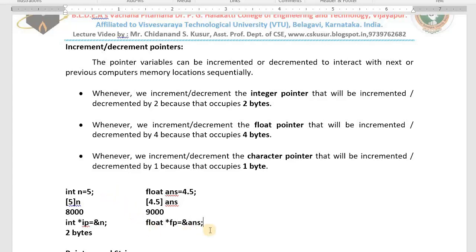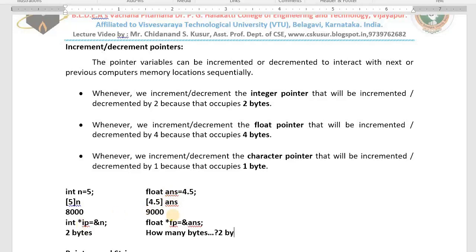My question is, how many bytes will this float pointer take? Can you tell me? This float variable will take 4 bytes. Like that, how many bytes will this float pointer take? In this example, n takes 2 bytes and the integer pointer also takes 2 bytes. In this example, answer takes 4 bytes. And the float pointer? 4? No, 2 bytes. Yes, your answer is correct.